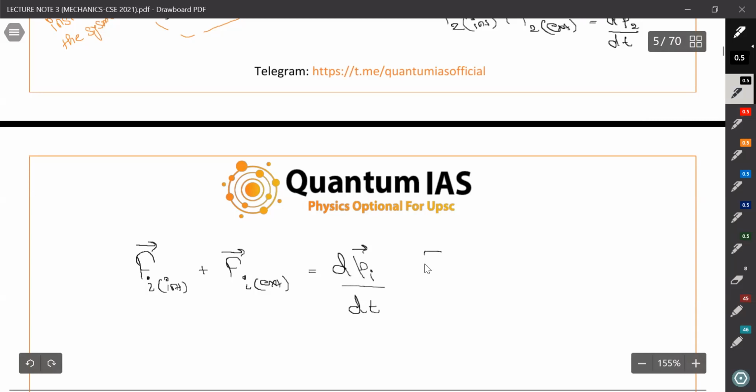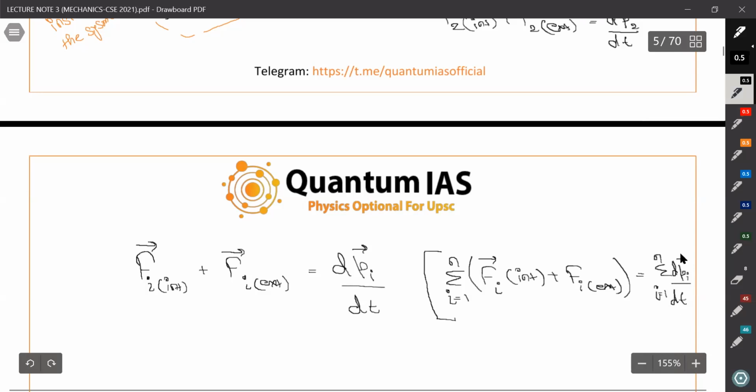We can use the summation here, and that will be summation i equals 1 to n of F_i internal plus F_i external is equal to summation i equals 1 to n of dp_i upon dt. So this is the general equation we can write for these particles.